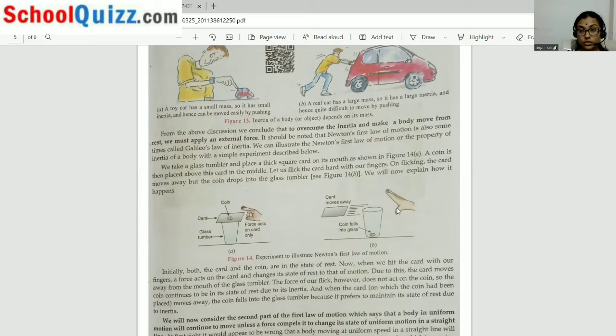Here, what is the reason behind it? The reason is inertia. Here, which type? Actually, the inertia is of three types. The first is inertia of rest. Second is inertia of motion. Third is inertia of direction. Here, which type of inertia? Inertia of rest, because the coin will remain at rest. Clear?